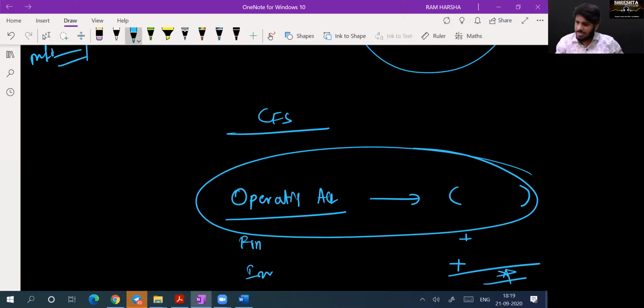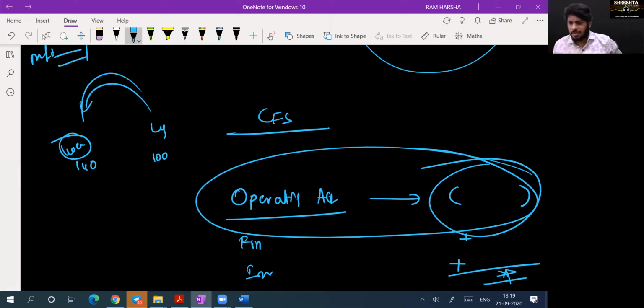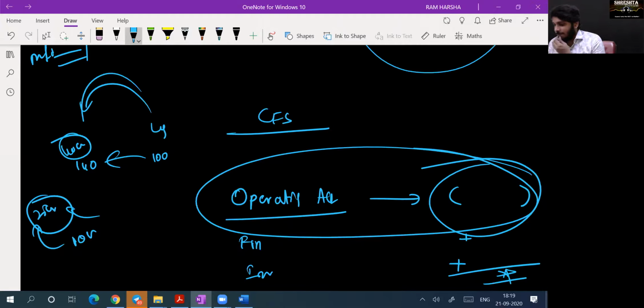You are saying sales have increased. Last year sales are 100 crores. Current year sales are 140 crores. 40 crores increase. Even last year profit is 10 crore, current year profit is 25 crore. Profit also increased. Turnover increased. Profit increased. But cash flow from operating activity is negative. What would be the reasons?